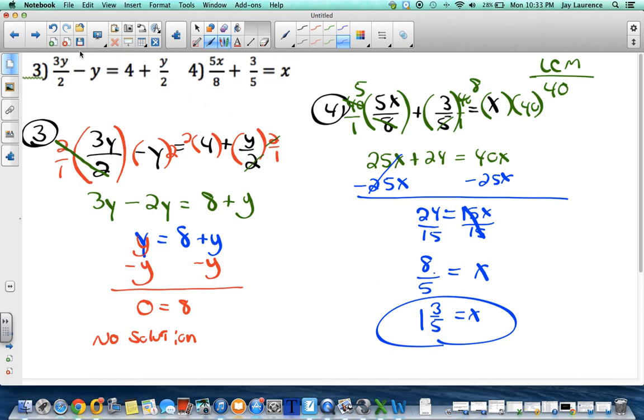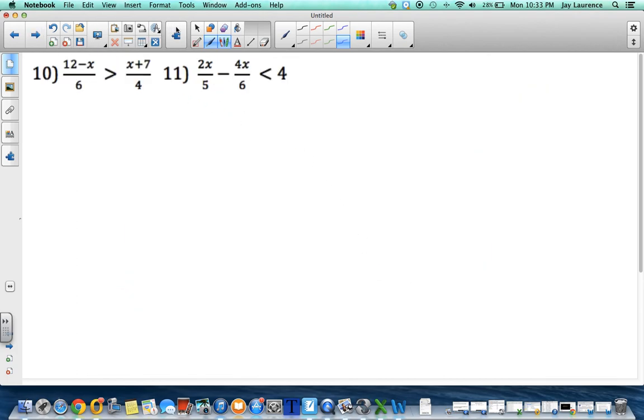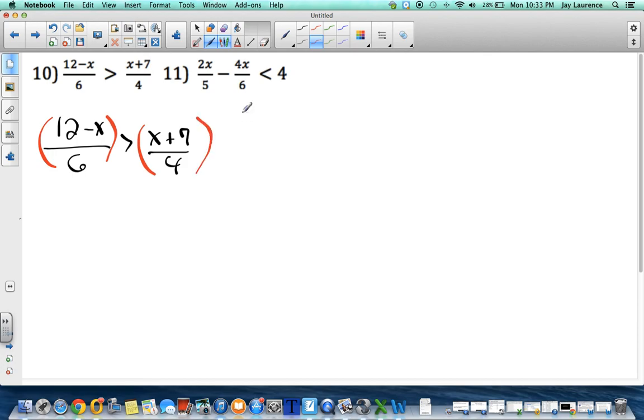All right, let's see what the next set of problems look like. Problem 10, I've got 12 minus x over 6 is greater than x plus 7 over 4. Well, I've got fractions. I don't like the denominator, so I'm going to multiply by the smallest number I can, the least common multiple, that will get rid of both 6 and 4. It's not 24 in this case, it's actually 12.